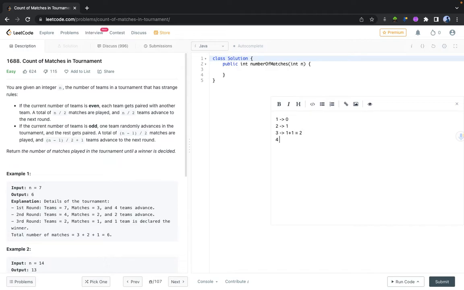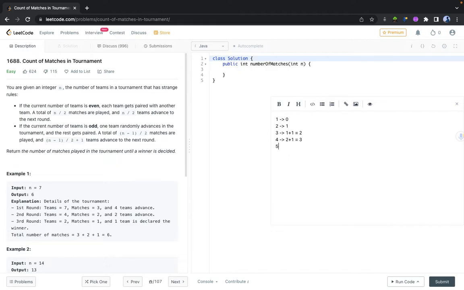Let's say we have four teams initially for the tournament. How many matches are going to be played? Four teams, two teams will win and two teams will lose. So two matches initially. Then after two matches have been played, two teams will qualify to the next round. How many matches can be played among them? It will be one, and one team will win after that, and that's the winner of the tournament. So in totality, three matches have been played.